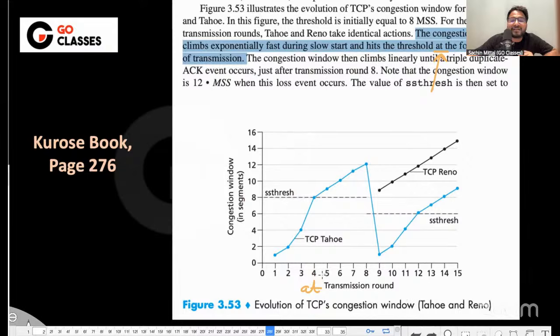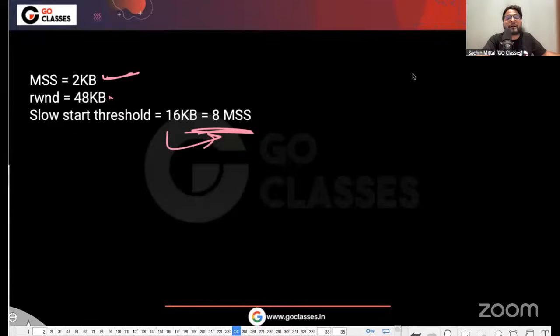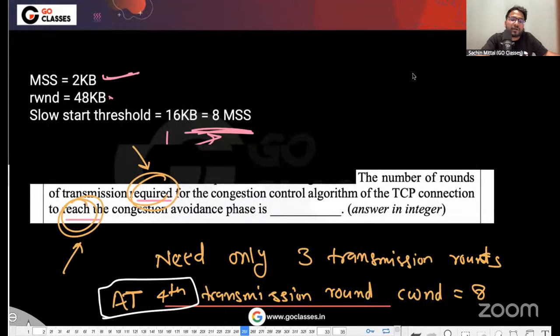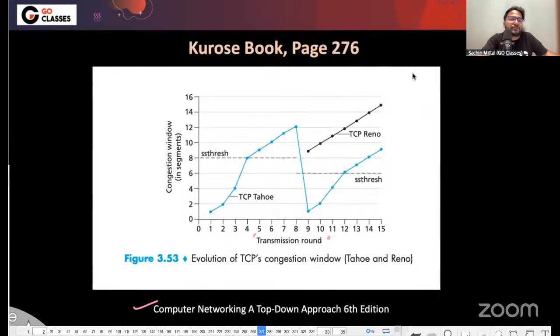Do not misinterpret this graph and say that this is supporting the answer 4. Because in the theory they are saying at, and the question was asking about the transmission rounds required to reach the congestion avoidance phase. So we require only 3 transmissions.